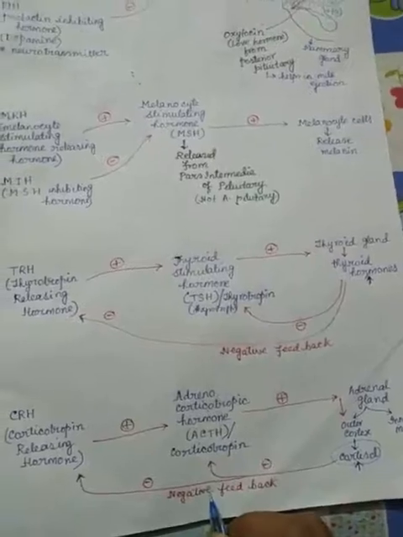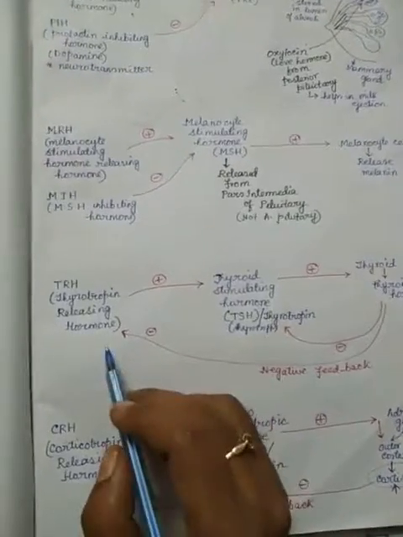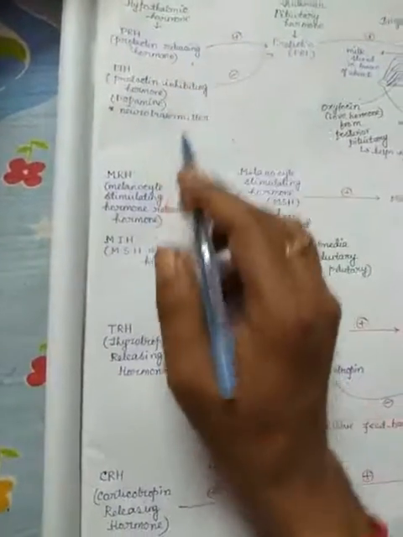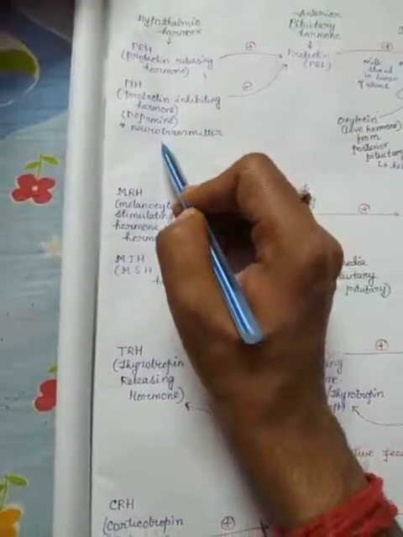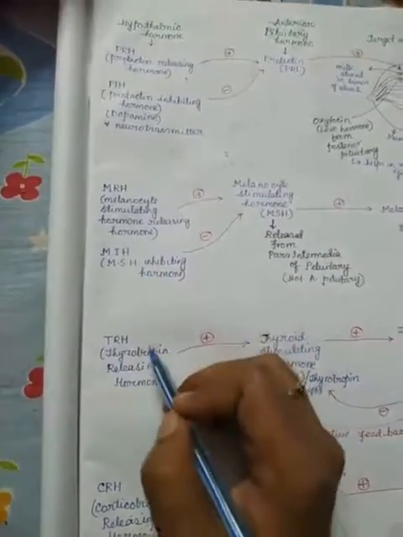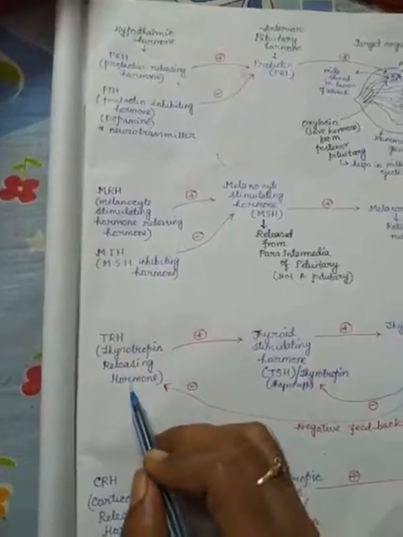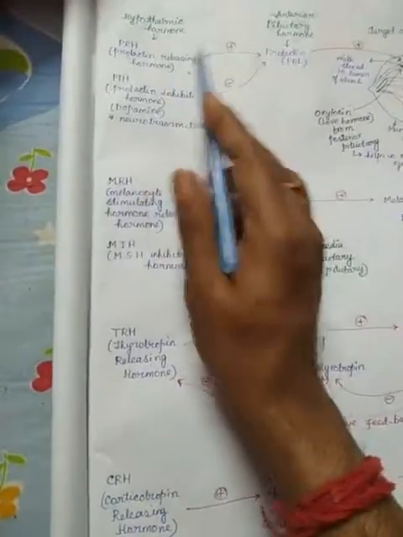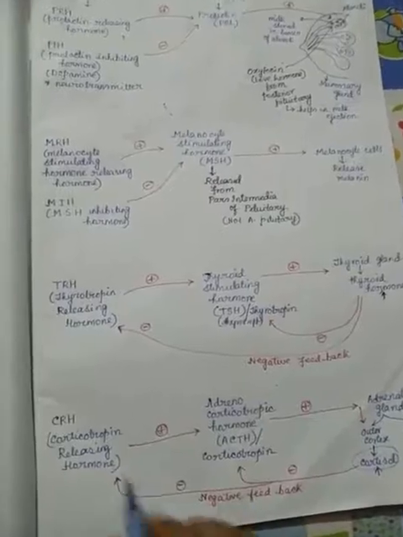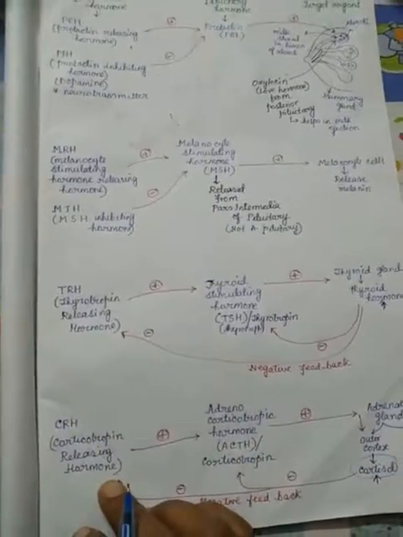This is called negative feedback. So as there are no inhibiting factors directly secreted from the hypothalamus, here also inhibiting hormones are not there, and in these two cases there are no inhibiting hormones secreted from the hypothalamus. So that's why the negative feedback mechanism has been found here in these two cases.